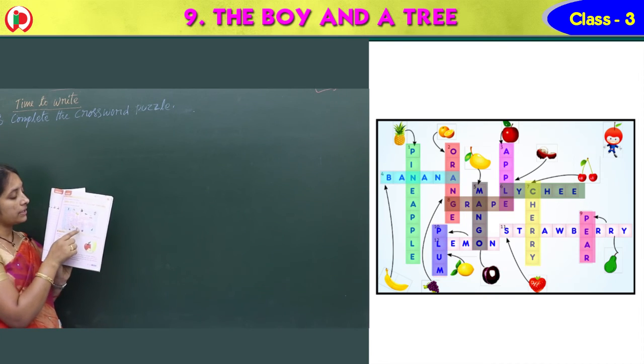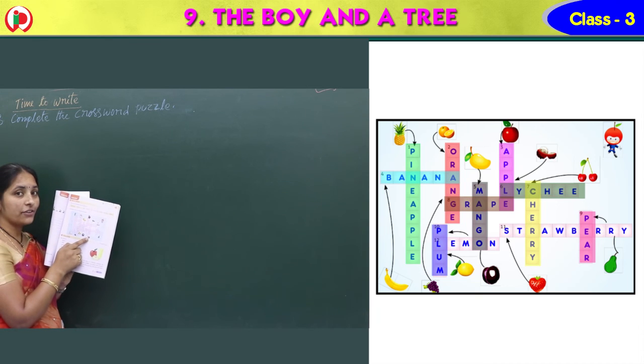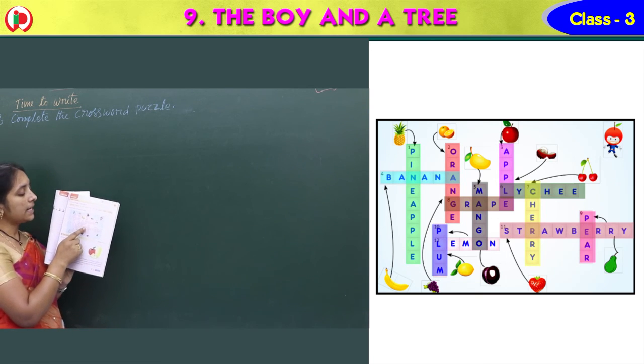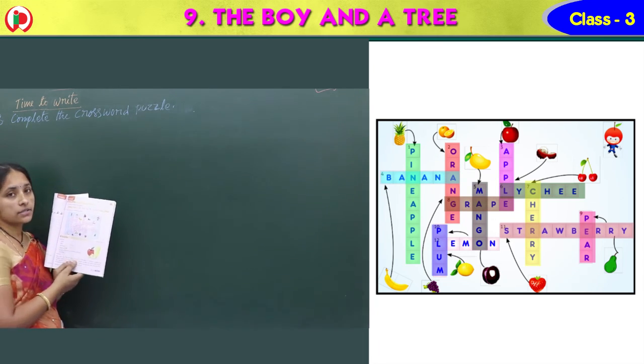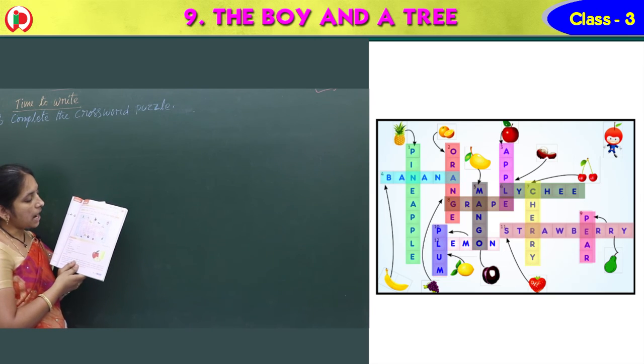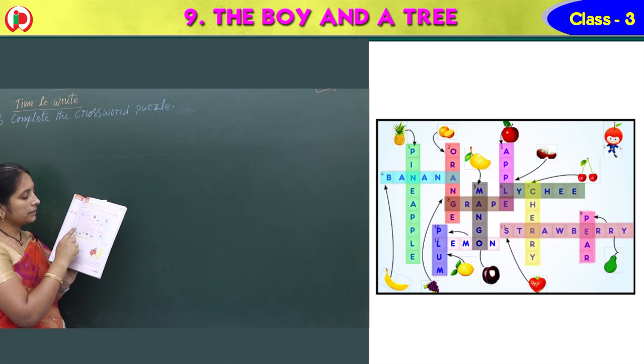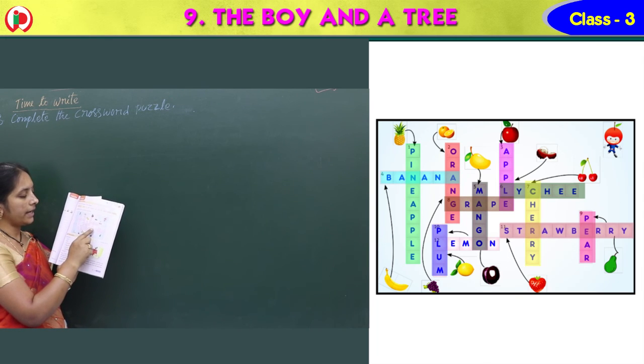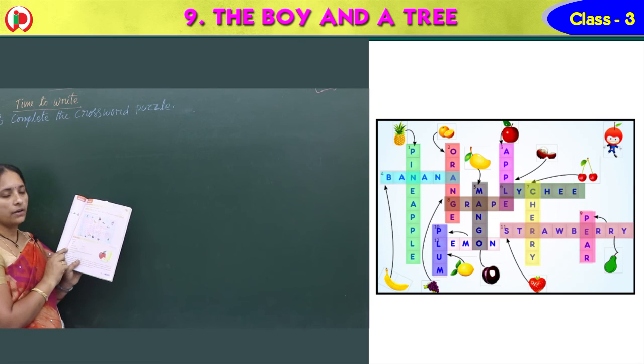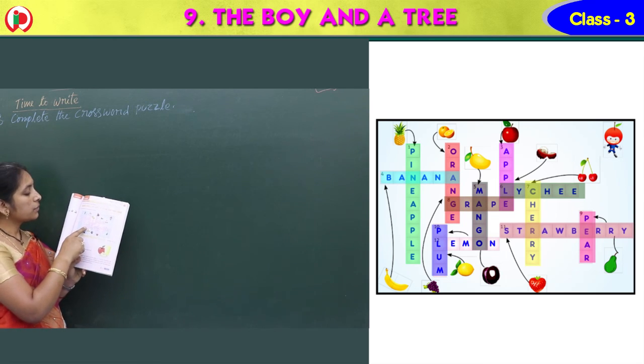What is this? 11th one here, which fruit? All of you know, you love this. Strawberry, right? Right spelling? S-T-R-A-W-B-E-R-R-Y. Strawberry. Okay. So that is, you write all of you strawberry. Next one, 12th one.